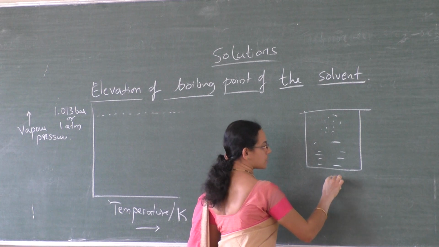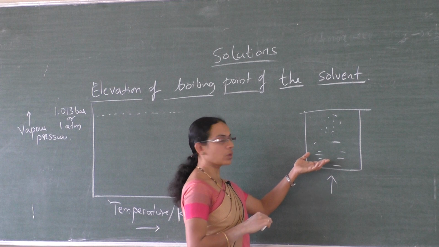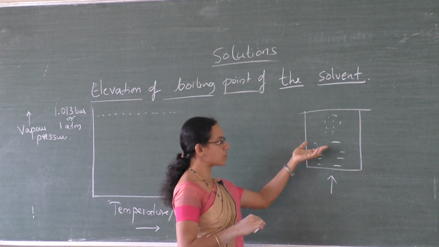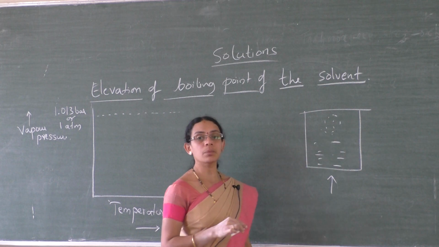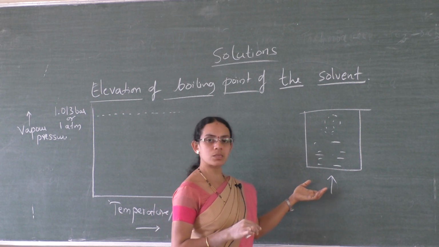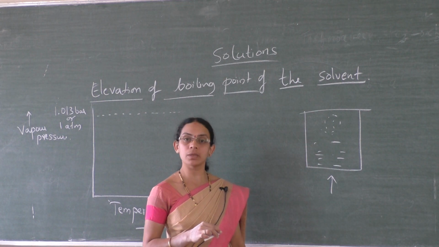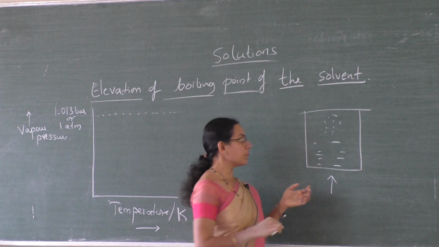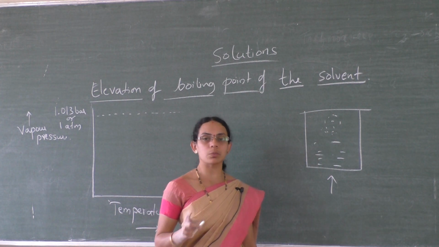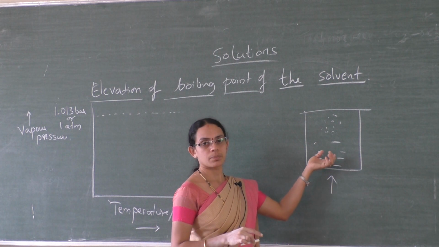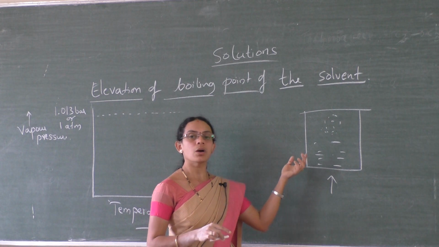Now what happens if that solvent is heated? If we heat it, more and more number of solvent molecules will enter into the vapor phase, and its vapor pressure increases. So on increasing the temperature, vapor pressure of the solvent increases, and when the vapor pressure of that solvent becomes equal to the atmospheric pressure, it boils. The solvent will boil when its vapor pressure becomes equal to the